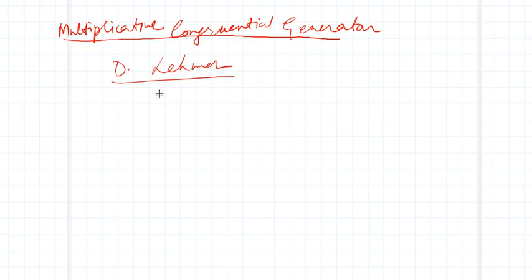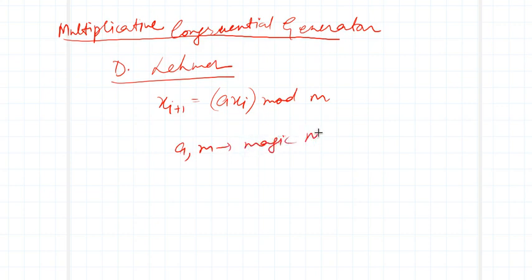So the recursion relation which it will use is x_{i+1} is equal to a x_i modulo m. What is modulo? And this a and m are known as magic numbers.